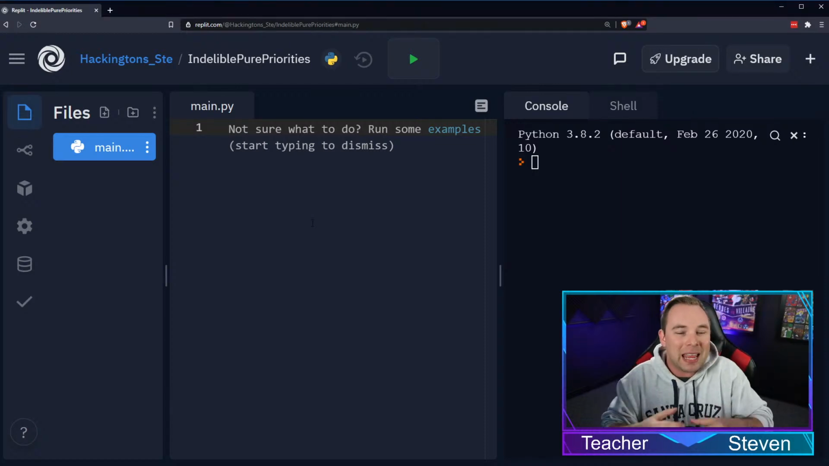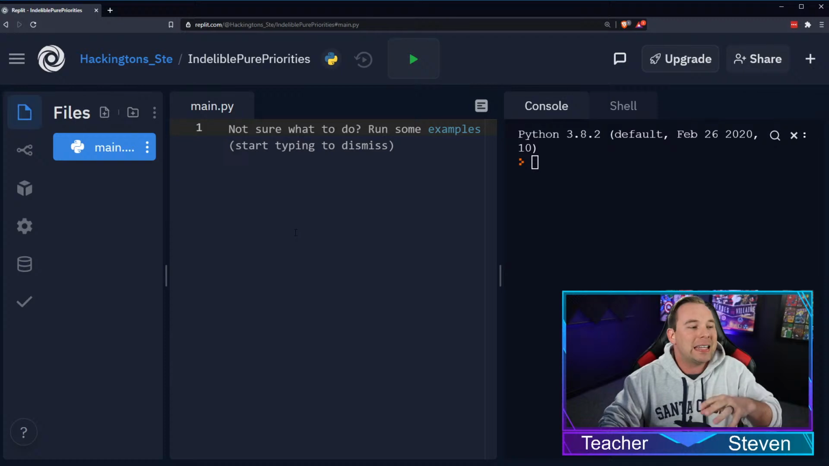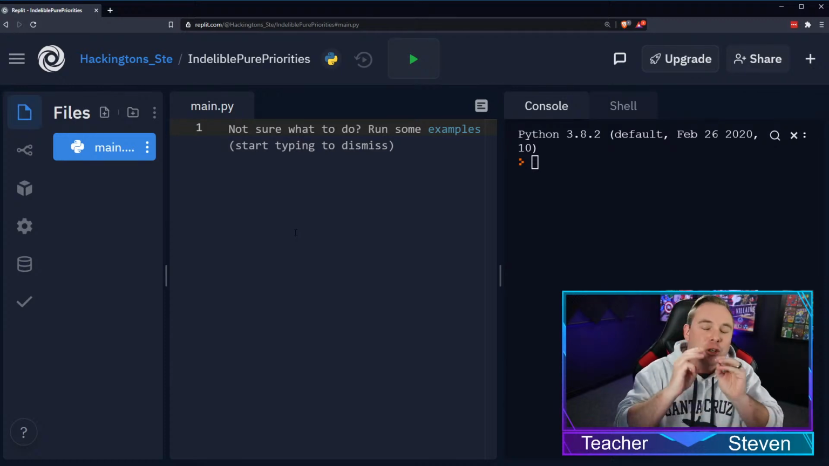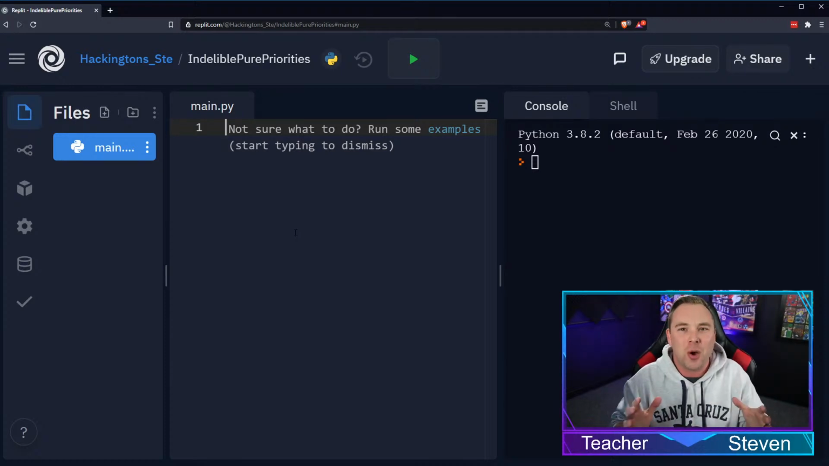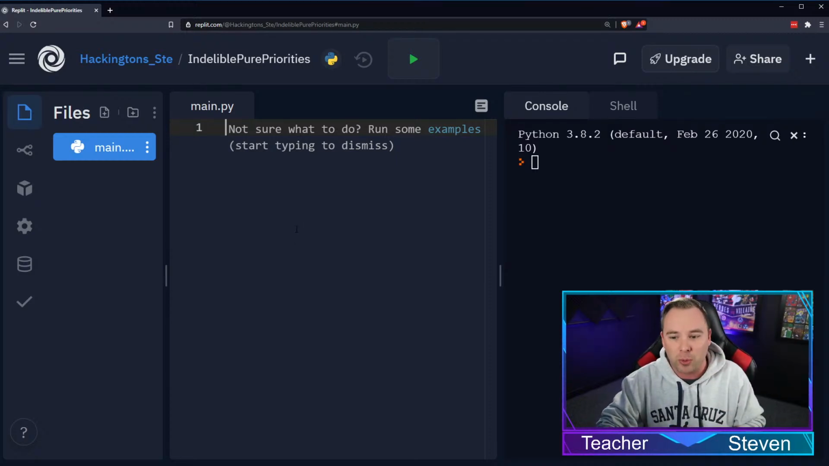All right, so I've created a brand new project here in Replit, and we're gonna start there. Replit is an incredible resource that it's just a free code editor that's on the internet. It's awesome to use, and we're gonna be working through this.